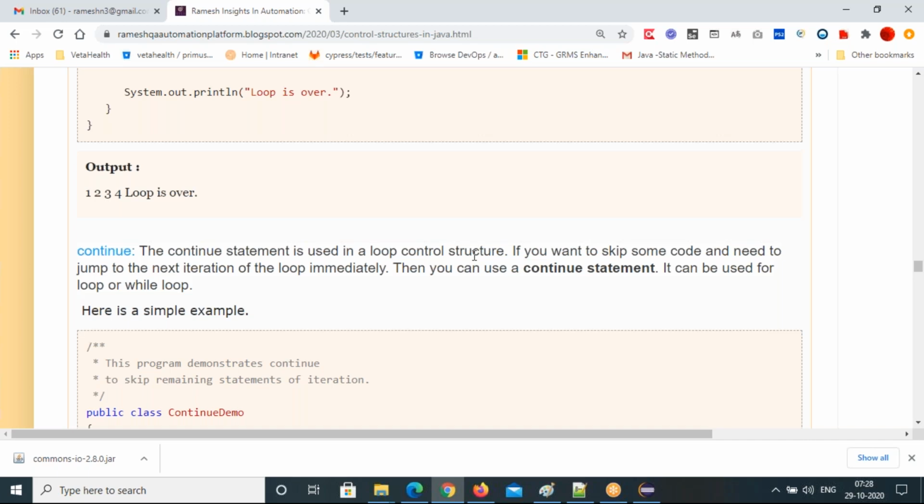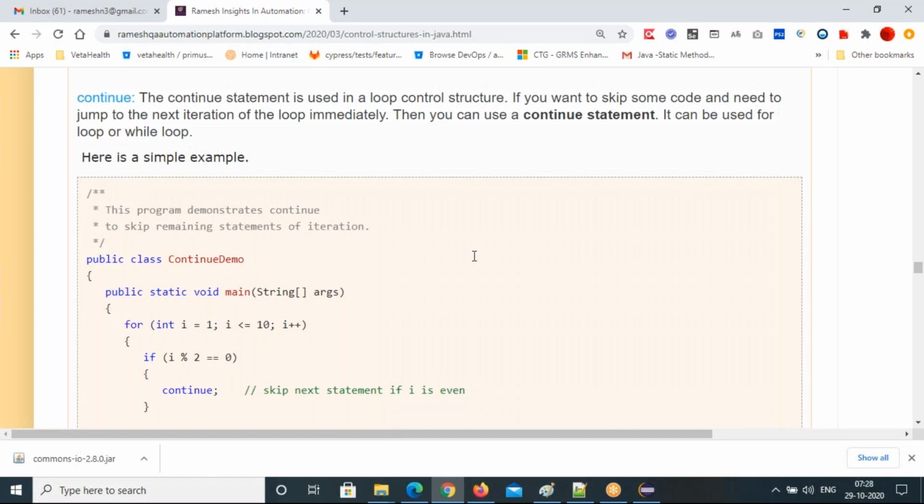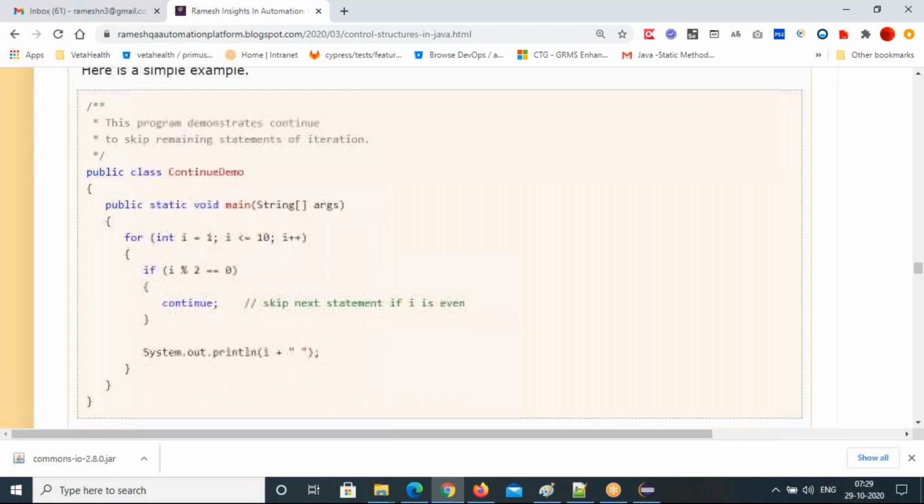Then it will keep continuing from the next iteration onwards. You don't want to skip the entire loop, and that's the continue. It will continue further execution, further iterations. So that is where you can use continue.